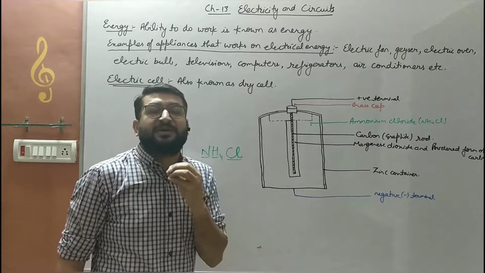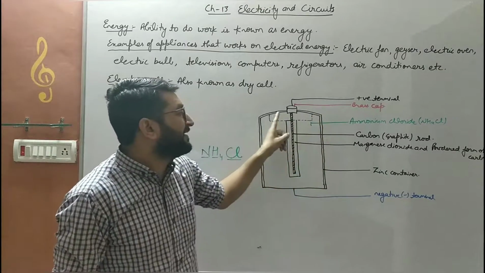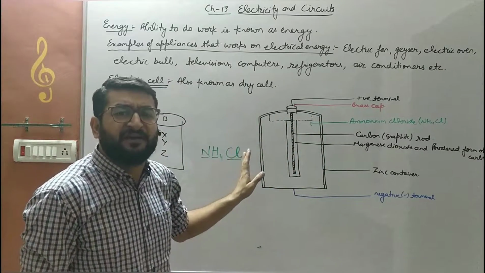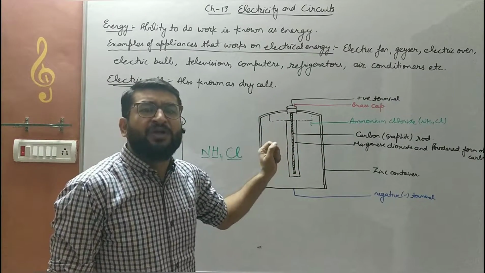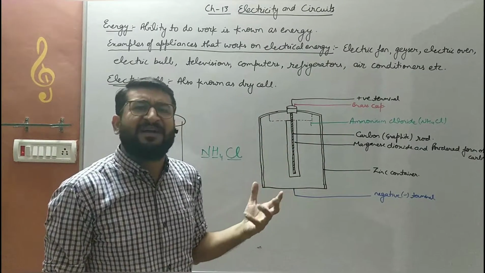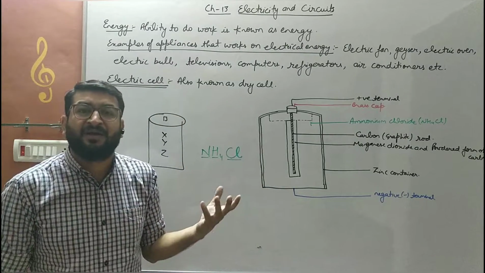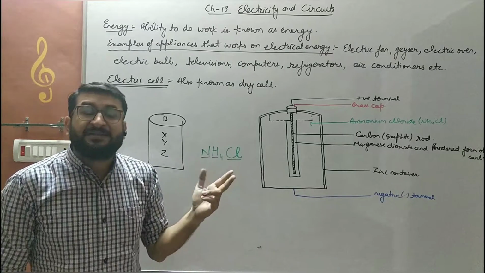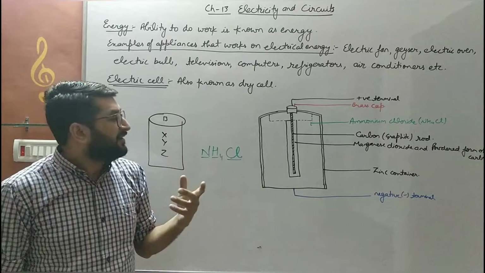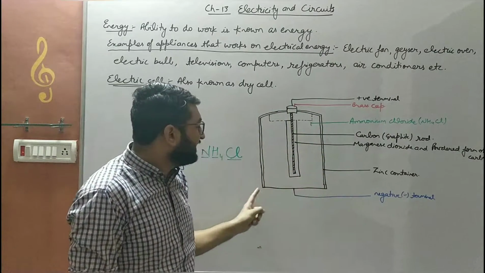I am explaining it again, children. A dry cell is composed of a zinc container. This is a zinc container. It is silver grey in color. It is covered by a cardboard or a metallic cover for branding purposes. Various companies' pencil cells or dry cells are available in the market, like Panasonic, Nippo, Duracell. These are just the branding. From inside, they are all one and the same. So that is the zinc container.